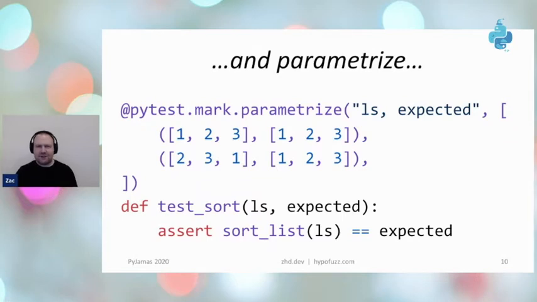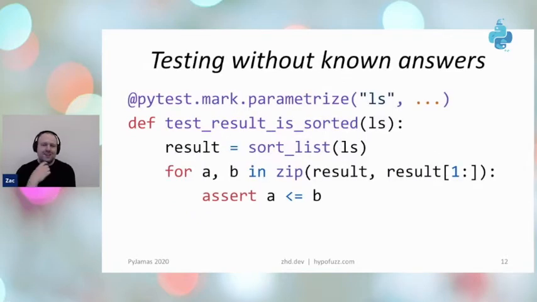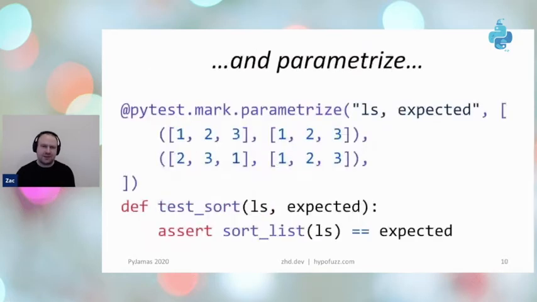There's only one problem here, right? The reason my sorted function is so much faster than the built-in one is that it always returns 1, 2, 3. This is great because it is a sorted list. And so if we wanted to test without already knowing the correct answer,